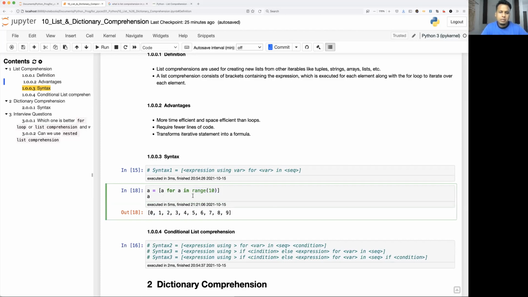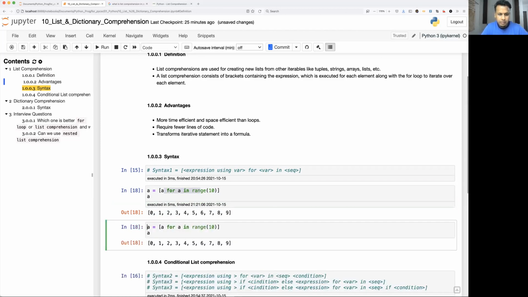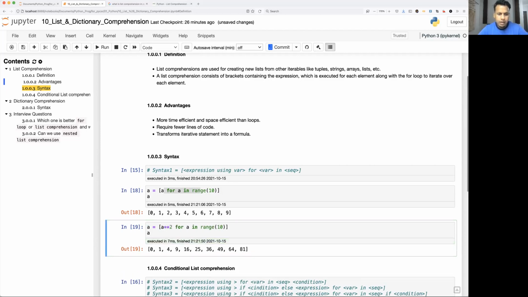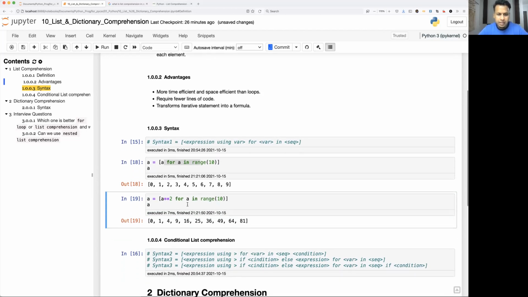This is just one example. When you are going to have some expression and apply some kind of formula to given iterable values, then this will make more sense. Okay, let's see another example. Let's say I want to take power of 2 for each number between 0 to 9. The for loop will be here, and whatever variable you use in the for loop, I'm just going to add some expression. The expression will be power of 2, so a double star 2. What it is going to do is iterate over each number from 0 to 9 and take power of 2 for each number. That's what list comprehension means.